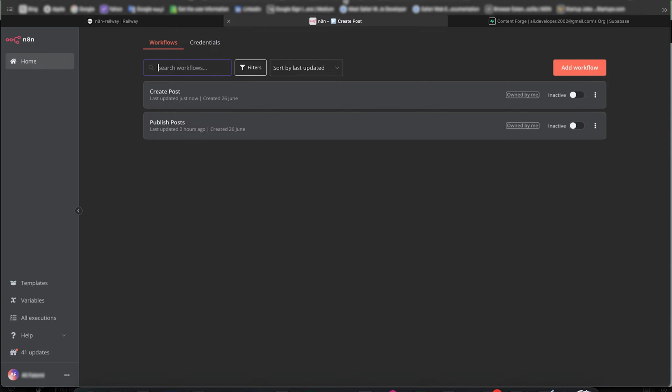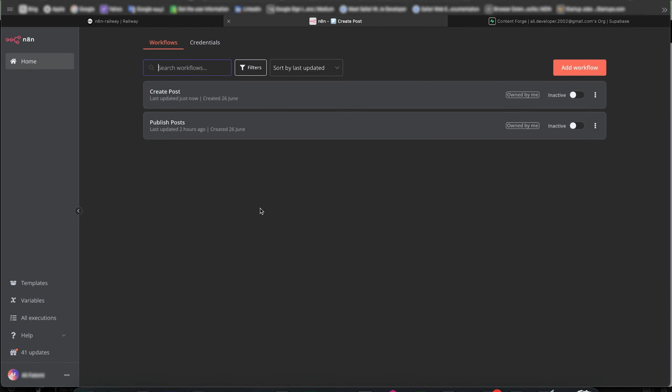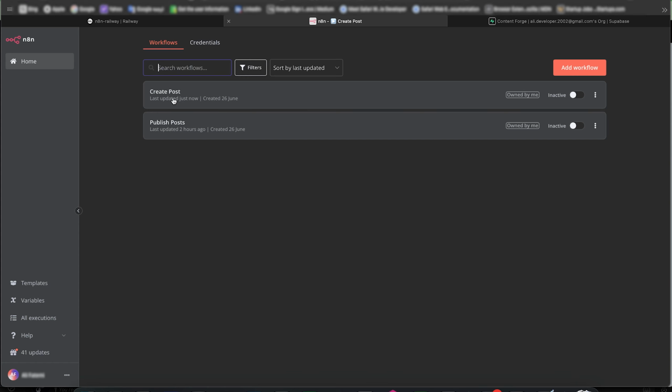If you don't know, N8N has 2 versions. One is the cloud, so you have to pay monthly. And the other one is open source. It's a bit like 5% more limited than the paid version. And you can host it on Railway for free for the first month and then for $5 a month. And it's not even technical, we can do it in 2 minutes. So I have 2 workflows. One is to create a post.